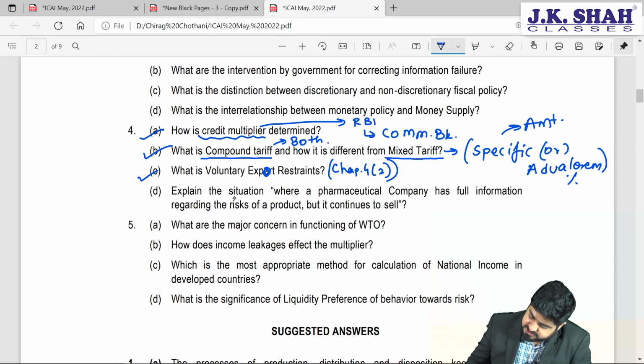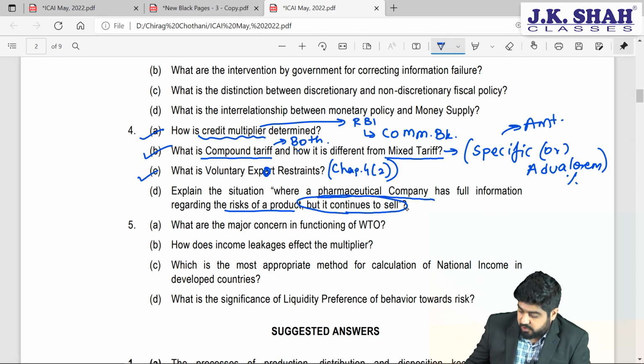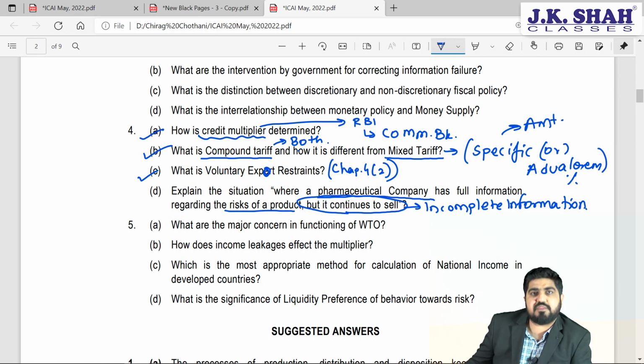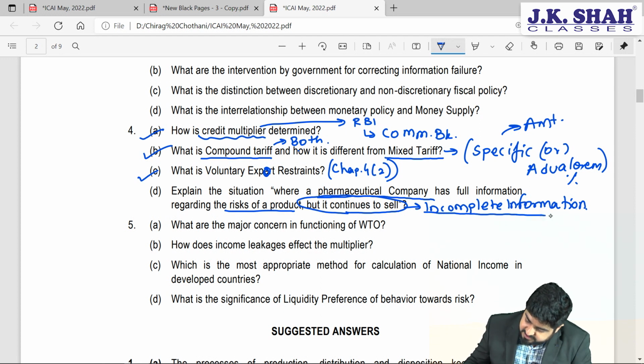Next one, friends, explain the situation where a pharmaceutical company has full information regarding the risk of a product, but it still continues to sell. Oh my goodness, it's such a dangerous thing then. What is this scenario? This is the scenario of incomplete information. Many companies, students, hide information, they don't provide the right information to the consumer, because of which it results into market failure. This is one of the very important reasons of market failure, isn't it? So what to do in this case? So well, we need to discuss what is incomplete information, how it is a market failure, and we need to also explain the Lemon's problem. Let's have a look at it.